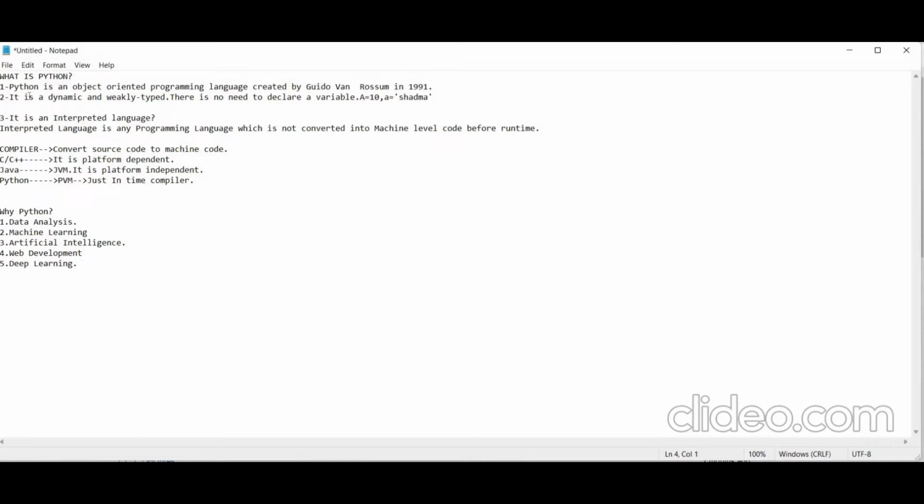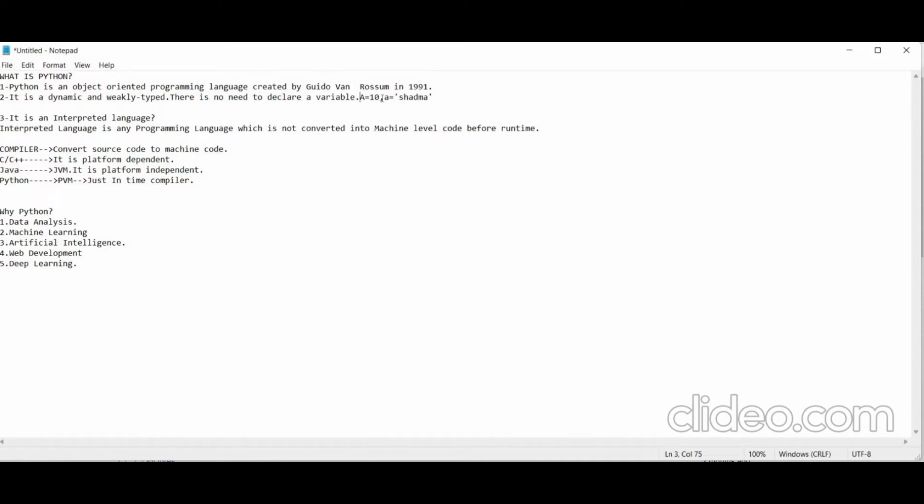Now, coming to Python, Python is an object-oriented programming language created by Guido van Rossum in 1991. And it is a dynamic and weakly typed language. That is, here there is no need to declare a variable, unlike the way we do in C, C++ or Java, where we define integer, string, double, float.